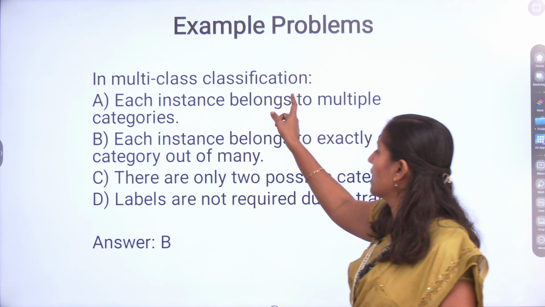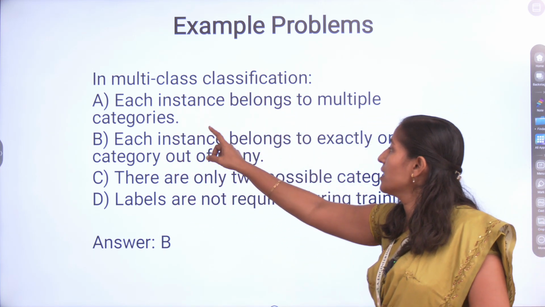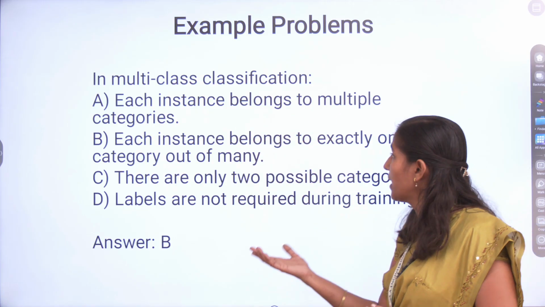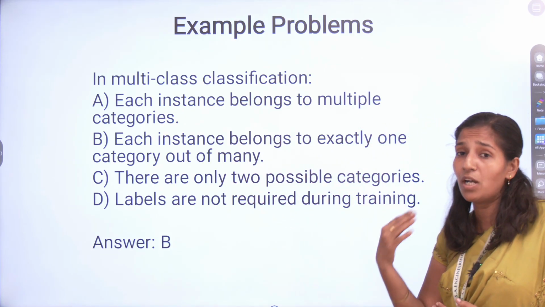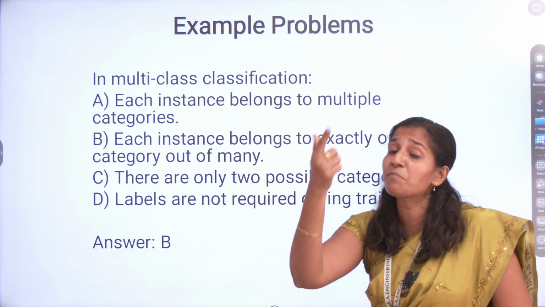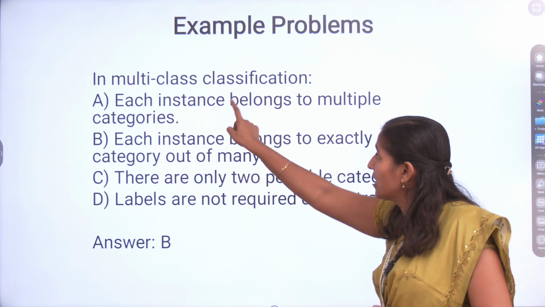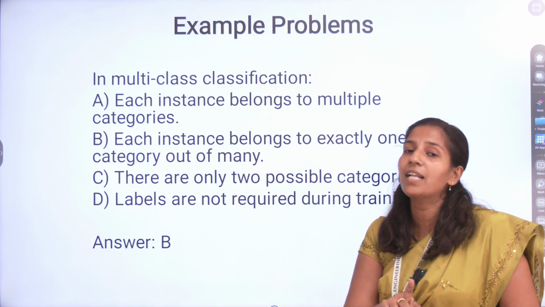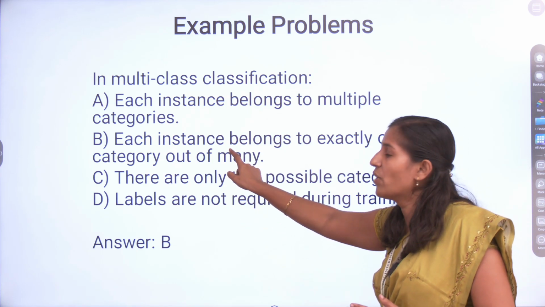For example, in this question, these are the possible choices: each instance belongs to multiple categories; each instance belongs to exactly one category out of many. Each instance belonging to multiple categories comes under multi-label classification. Multi-class classification means each instance comes under exactly one category among the multiple categories. This is your answer.